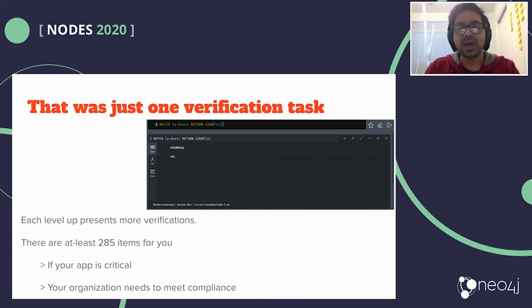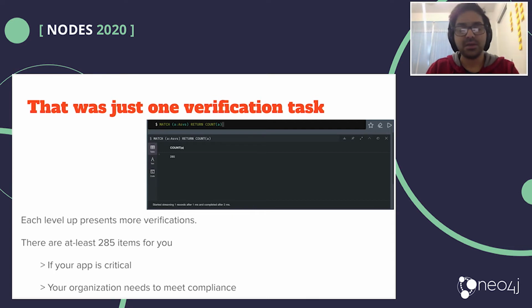So what ASVS has today is roughly 285 items to verify, and imagine the level 1, level 2, level 3 that you have to do in order to make sure that you have completed the whole verification criteria. Now, this criteria has been built by several thousand people contributing to an open source project in their own free time just to help make security more accessible.